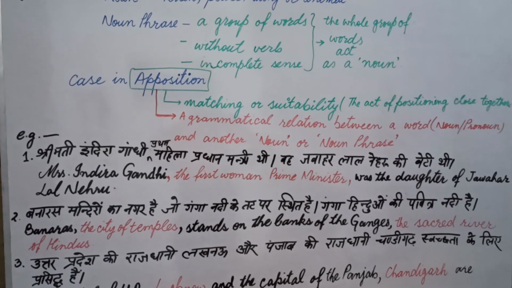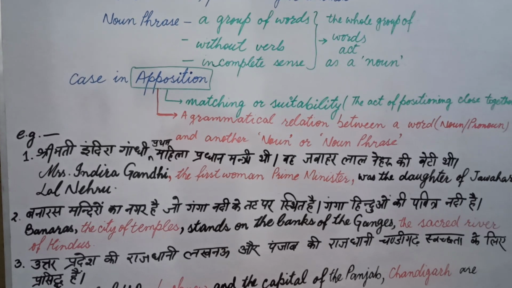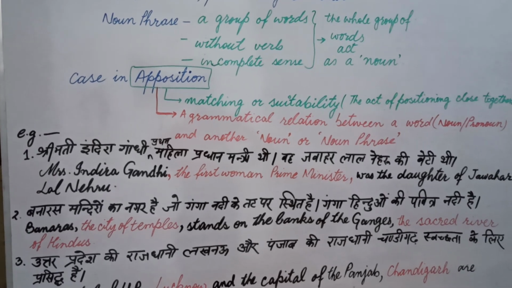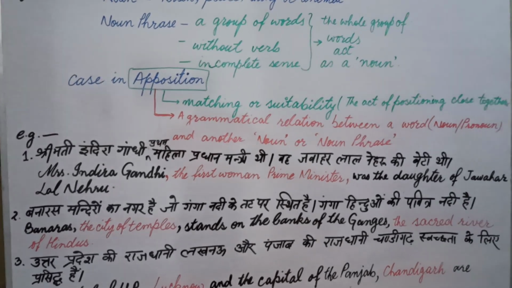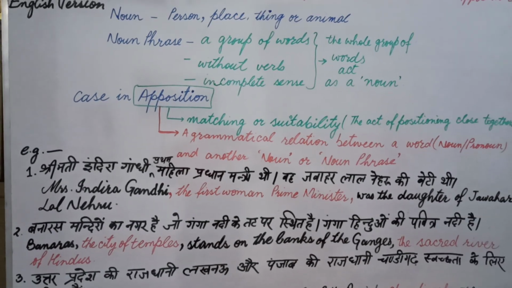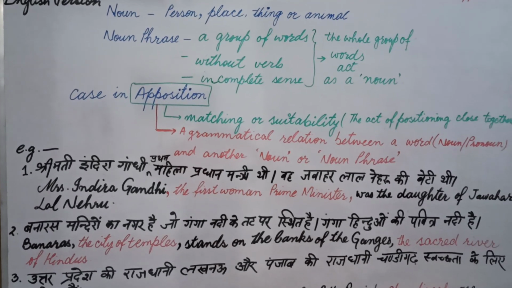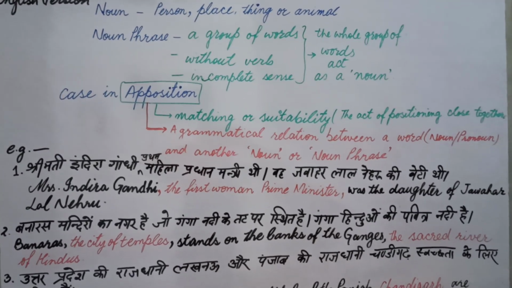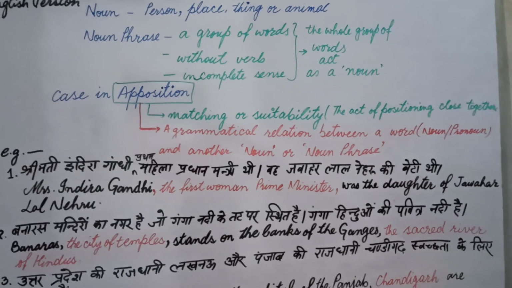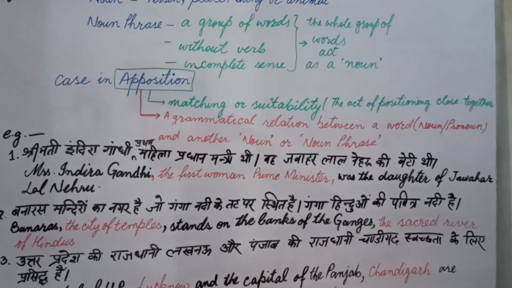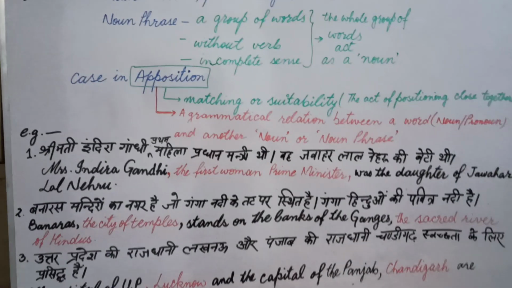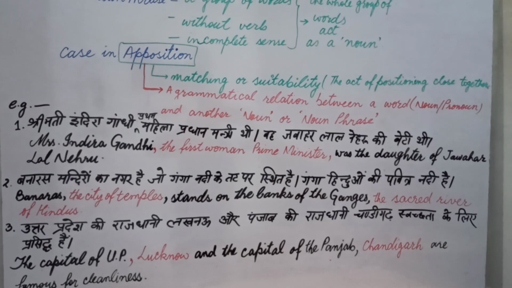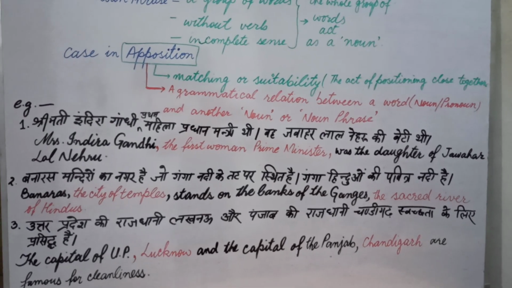Now let's see. Banaras is the head word and the city of temples are the same expression expressing Banaras. That's why I put these two expressions together, and this togetherness is called apposition, and this apposition is in noun phrase. That's why Banaras, the city of temples, stands on the banks of the Ganges. Ganges is also given in apposition. The sacred river of the Hindus.